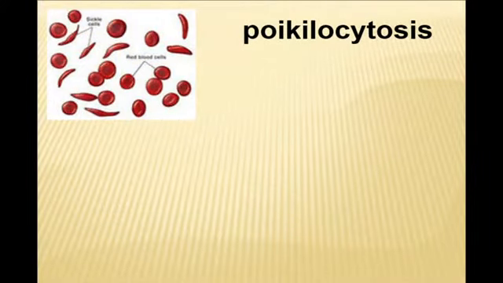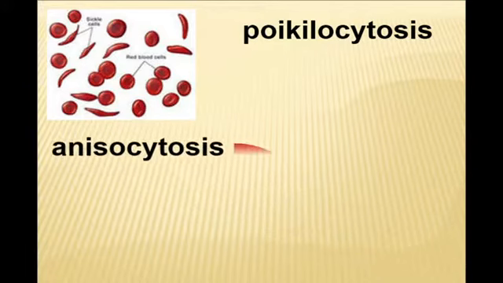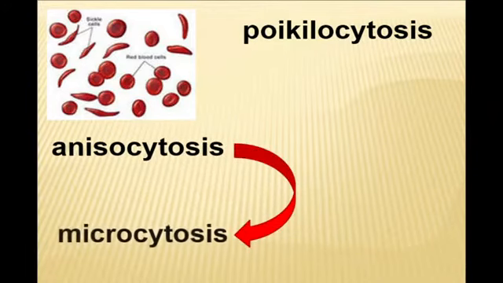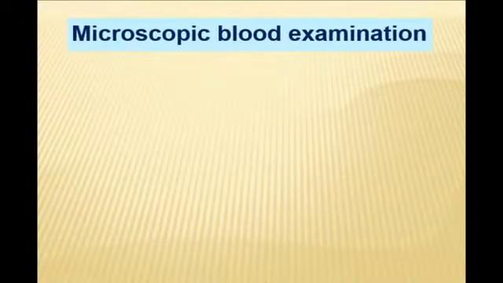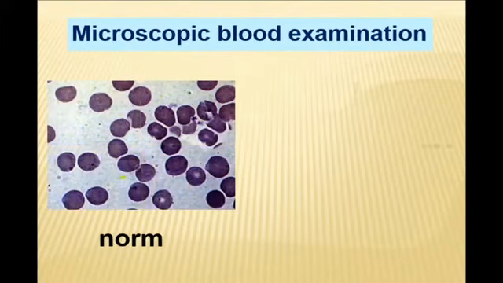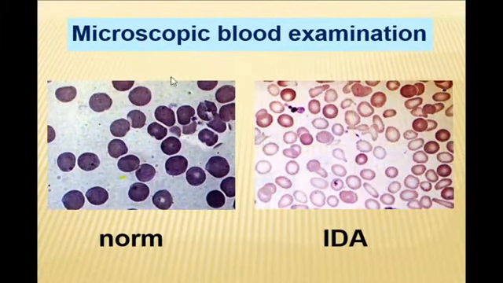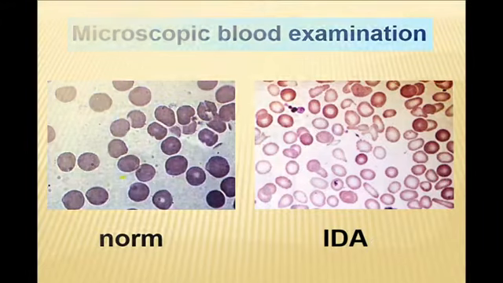You see poikilocytosis, pathological shape, anisocytosis, predilection to microcytes, small erythrocytes, pale, with decreased level of hemoglobin. And when we see blood under the microscope, you can compare normal erythrocytes and iron deficiency anemia: small microcytosis, different shapes, poikilocytosis, which is characteristic for iron deficiency anemia.